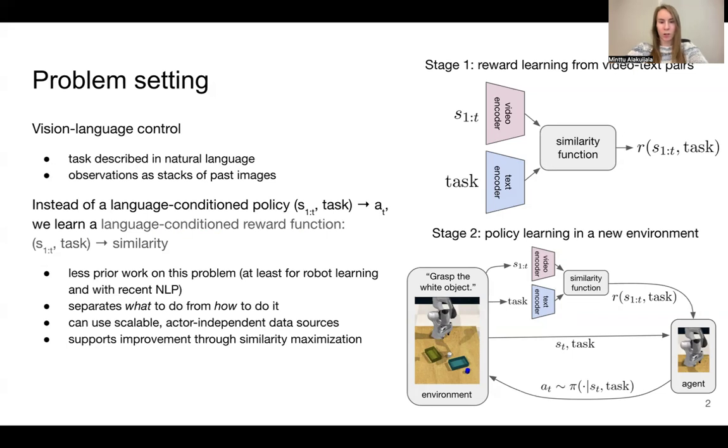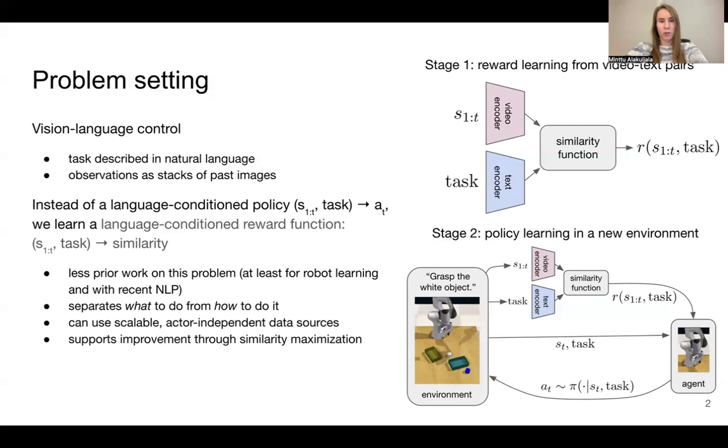Much of the prior work in this setting has proposed to learn language-conditioned policies, which directly predict actions in the target robot's action space, given the image observations and task description. We instead propose to learn a language-conditioned reward function, which predicts a scalar similarity score between the video and task description. This problem is less explored than that of training end-to-end vision language action models, and allows us to separate the concerns of what to do from how to do it.